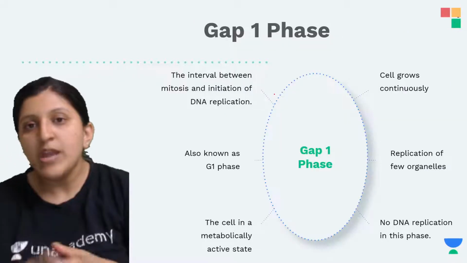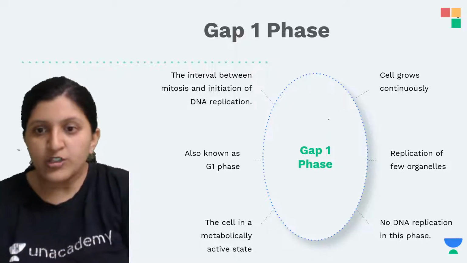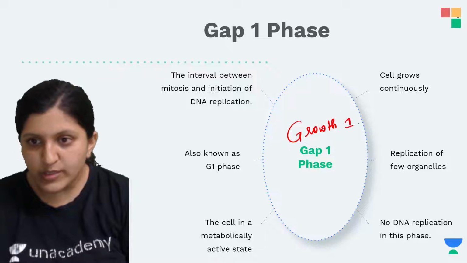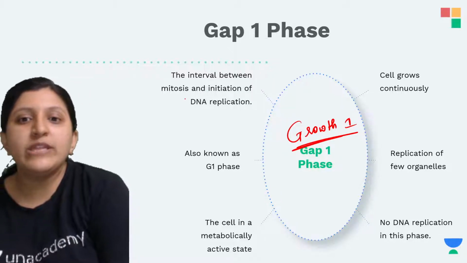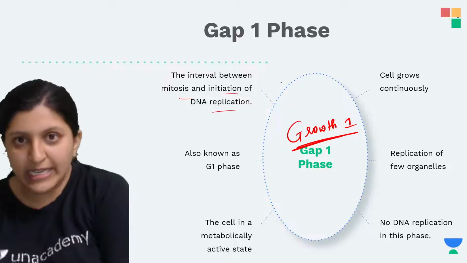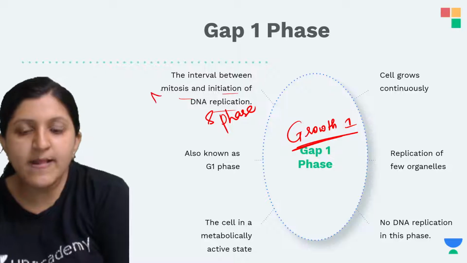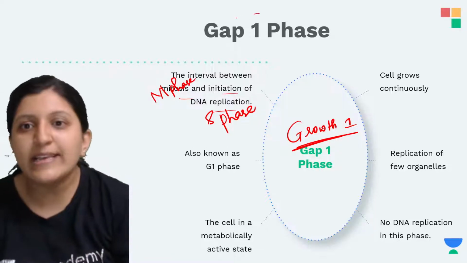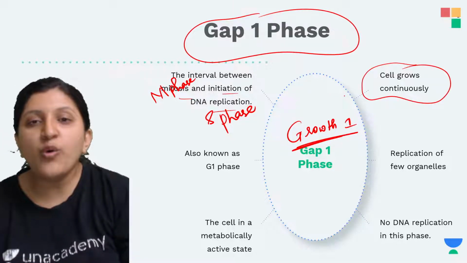So let's see the gap 2 phase. So before that, let's see this one. So gap 1, or we can also call it the growth 1 phase. So this is an interval between the mitosis and initiation of the DNA replication. So whatever gap is between the M phase and the S phase, that is the G1 phase. Okay, now the cell is going to grow continuously.